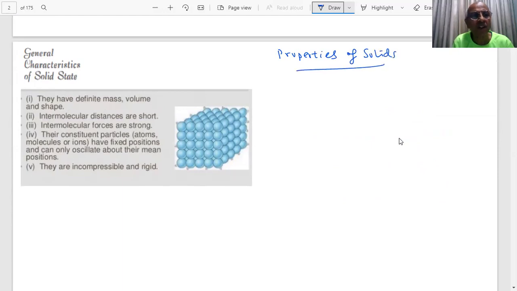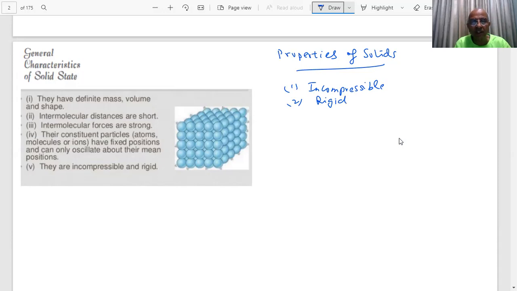You are aware that solids have definite mass, volume, and shape. Intermolecular distances are short. Intermolecular forces are strong. Constituent particles have fixed positions and can only oscillate about their mean position. They are incompressible and rigid. Very important point, students: they are incompressible, rigid. Can you change the shape or volume of a solid? No, it is fixed. They have definite mass, volume, and shape.